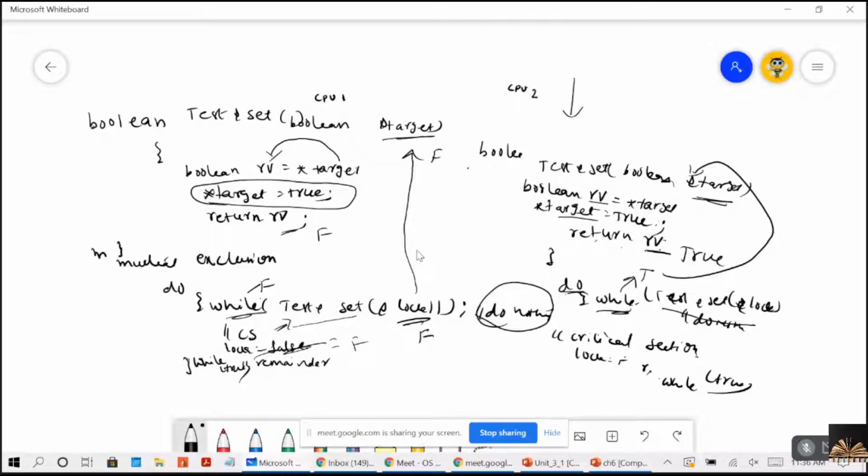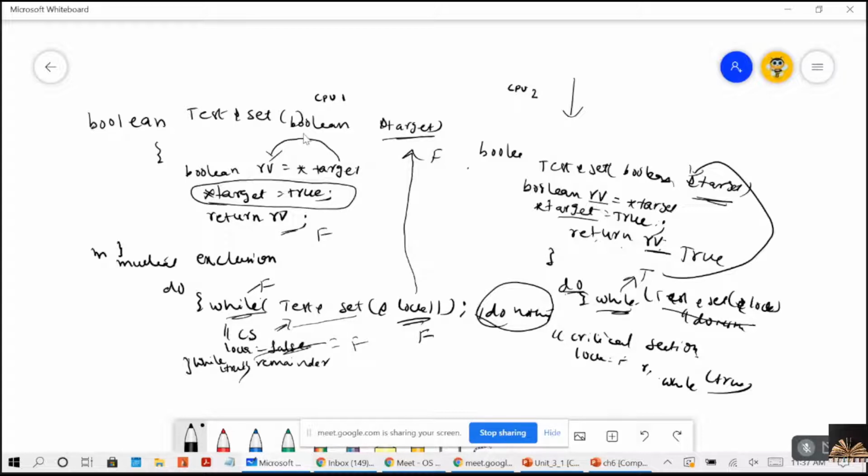So initially what happens, right? Initially first process is executing this. So initially lock is equal to false. See, you try to understand this. You are seeing the screen, no? Right? So initially the lock will be returning false, and that will be returned to the target. Now RV will be false by making the target is equal to true. By making the target is equal to true, right? You are getting me, guys?